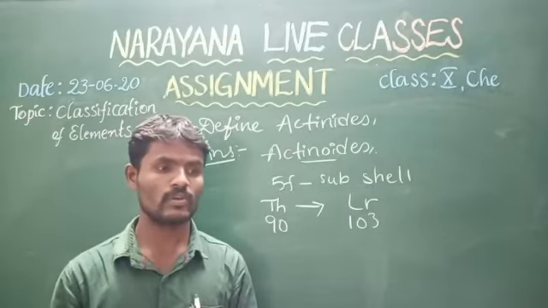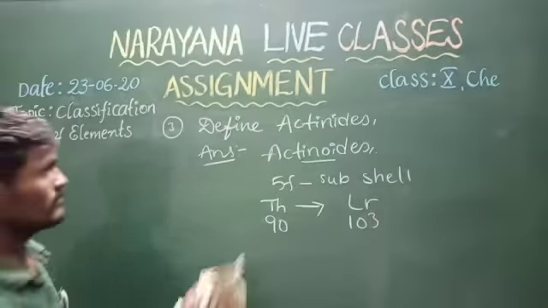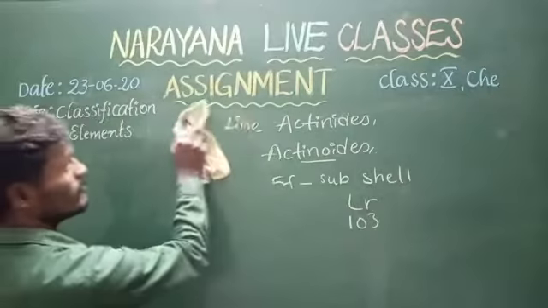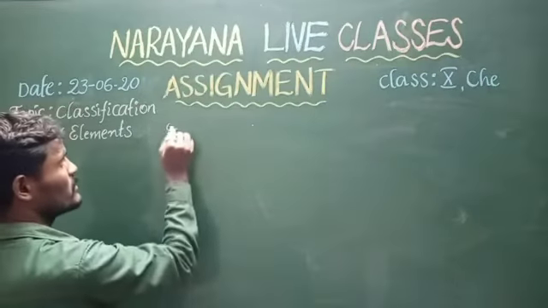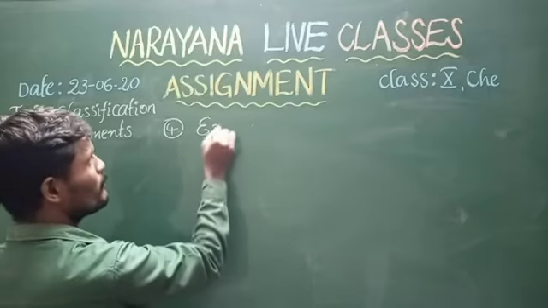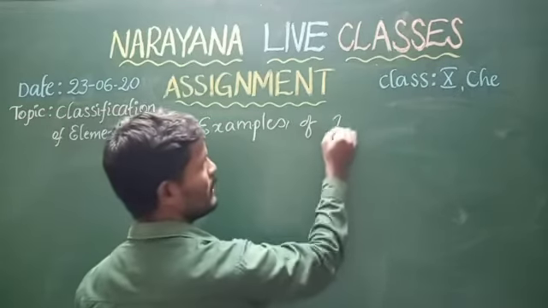Next, our fourth question is examples of metalloids.